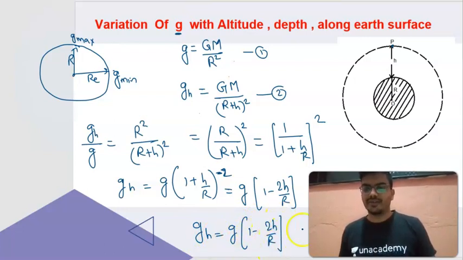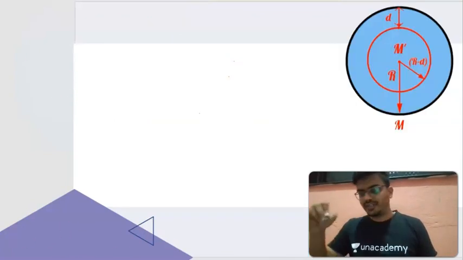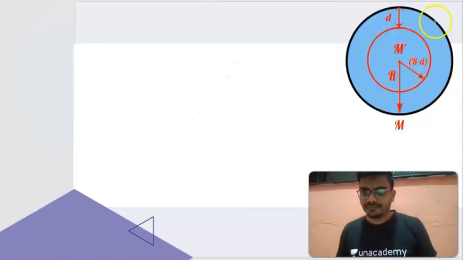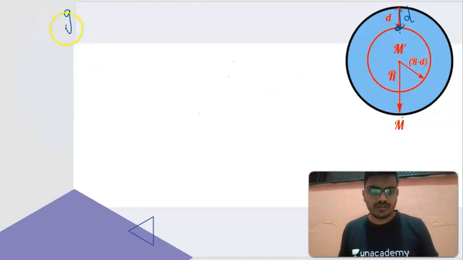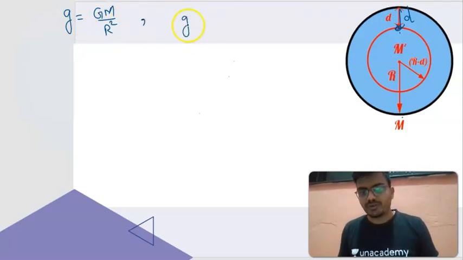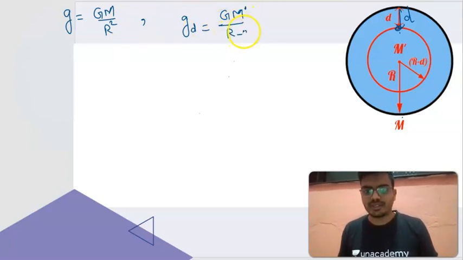Let's move ahead with the value of g with respect to depth. Suppose you are going deep inside the earth, to a point at depth d, the radius is going to be r minus d here, and the original radius is r. Originally the value of g was g is equal to GM upon r square, but this time with respect to depth the mass is not going to be the same. The mass at the depth is going to be M dash upon (r minus d) the whole square.